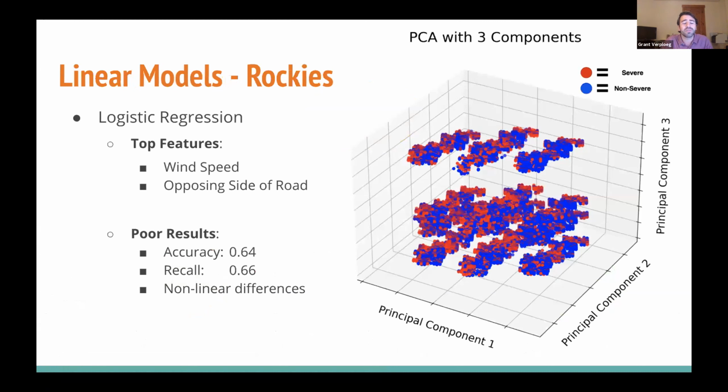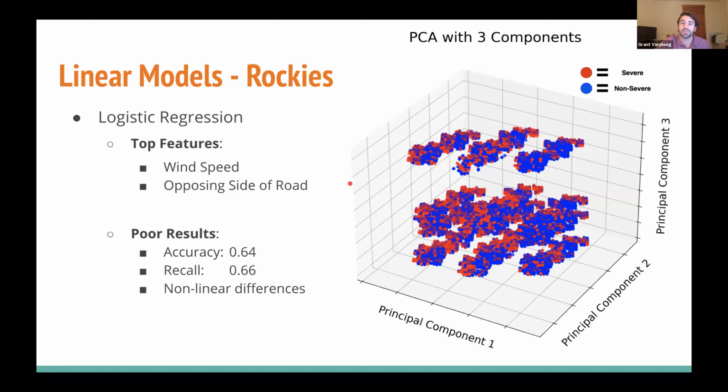So looking through that lens of interpretability and then zeroing in on a specific region, this one being the Rockies, I started with a logistic regression. Immediately found some top features being wind speed, accidents occurring on the opposite side of the road. However, this model had poor results. It had poor accuracy, poor recall. So I wanted to understand why.